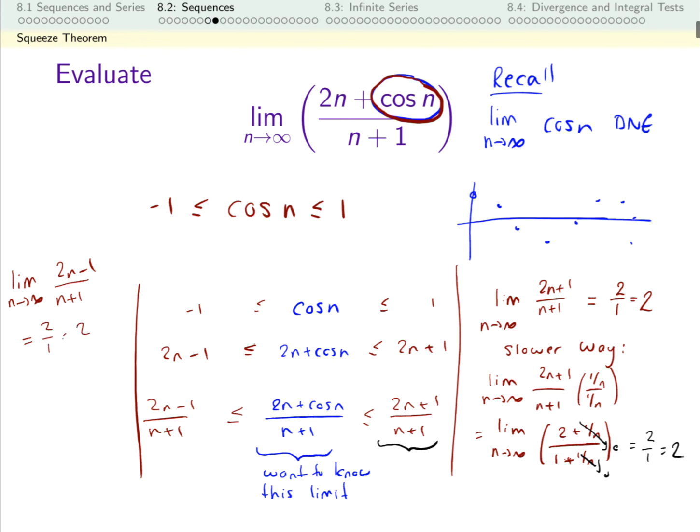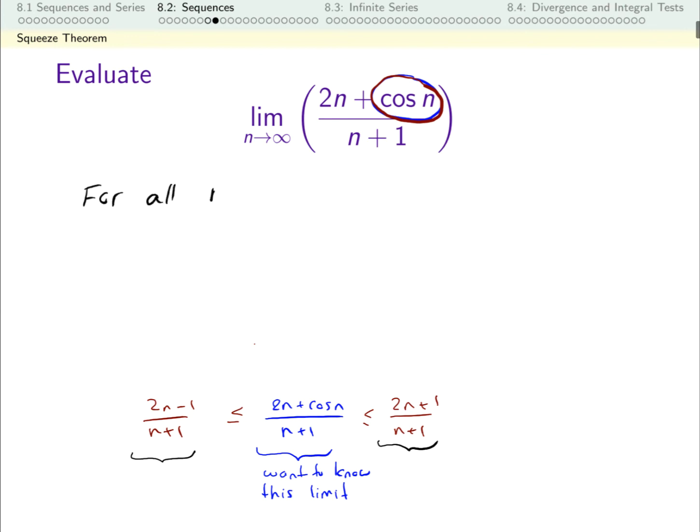So in the context of the squeeze theorem, this really is squeezing. As n gets bigger and bigger, these numbers get real close to 2. These numbers get real close to 2. And these numbers are always squeezed, squozen in between. So they have no place to go other than 2. So here's how we can write that.